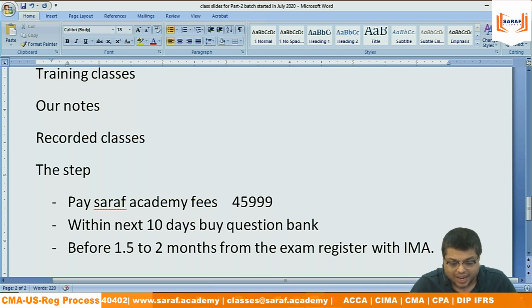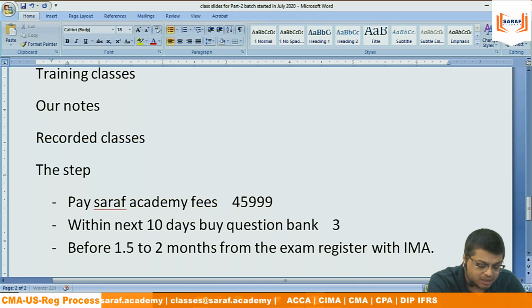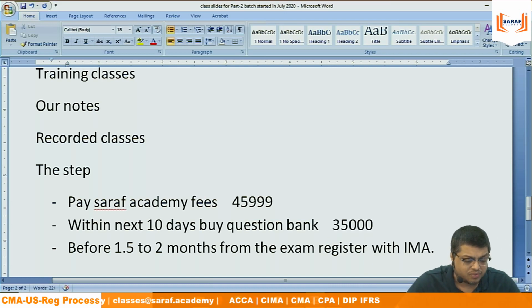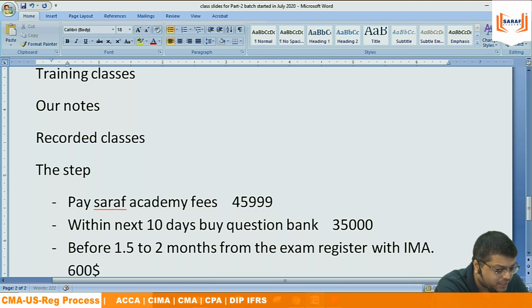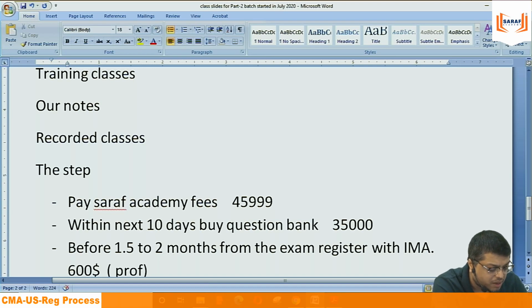Whether you purchase Wiley or not doesn't matter. But if I am taking Wiley at 35,000, then the IMA fees is $600 presently for professionals, and I don't remember, I think $400 for students.